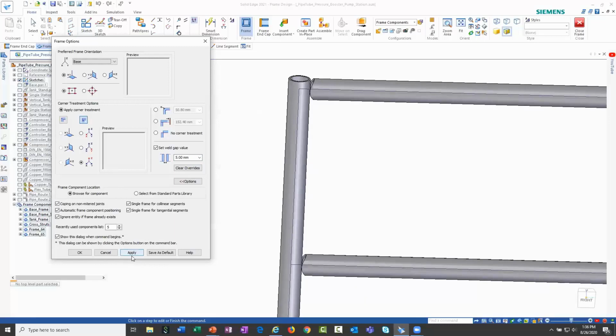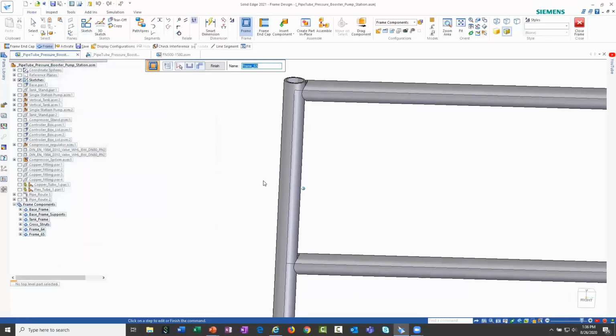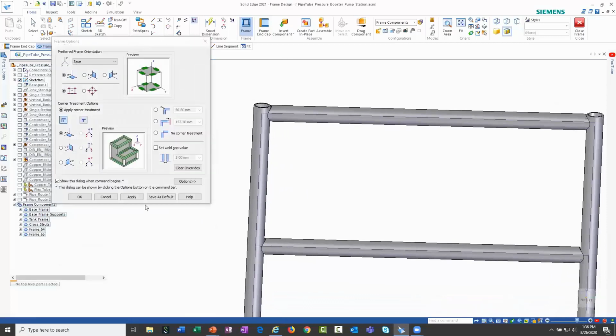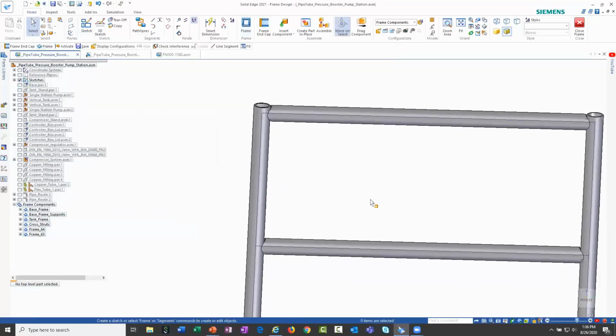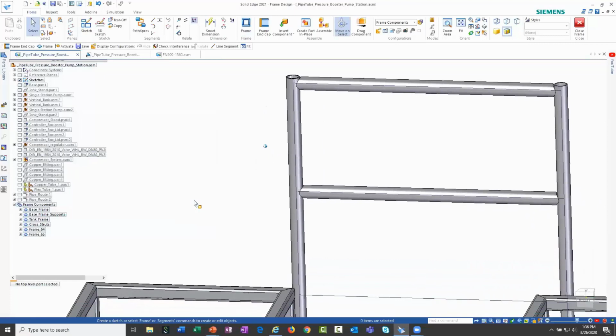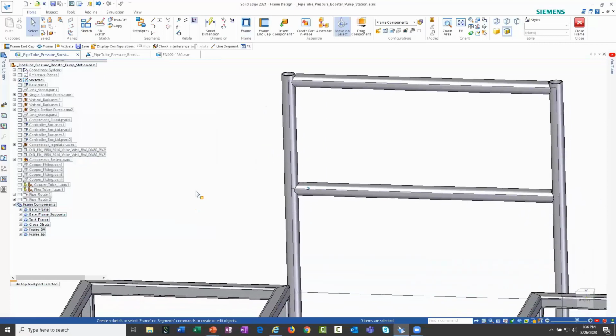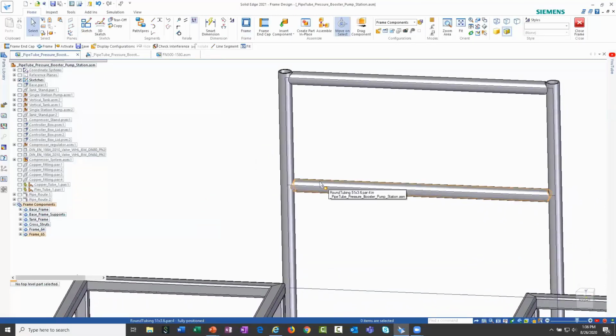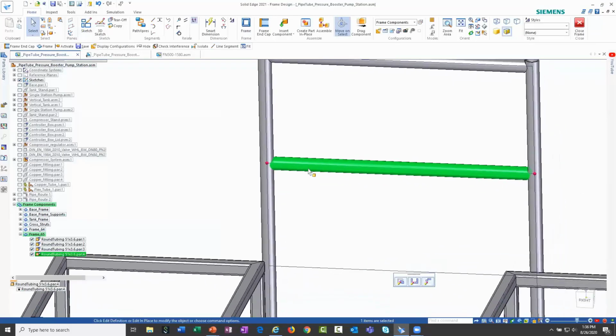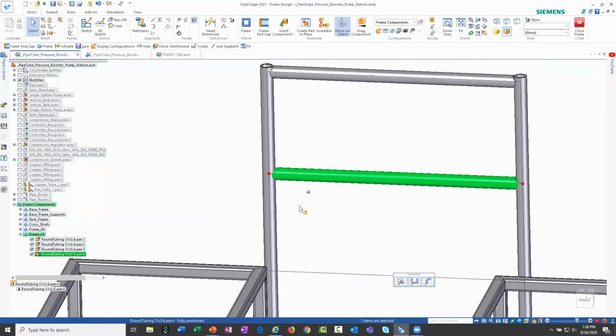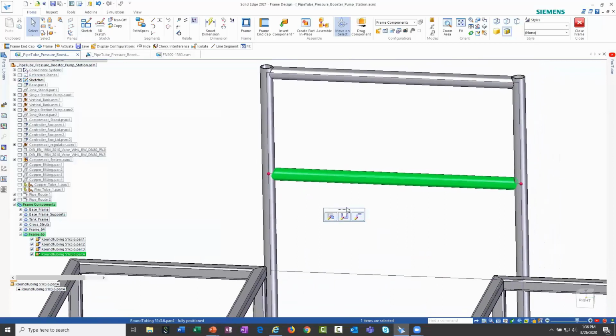Where this also applies as well, I'll go ahead and turn that back to 5mm weld gap, is after I have finished completing the frame members there with those conditions, I also have the ability to come in after the fact, and I can modify specific members of that frame. So let's say, for example, I want to select this horizontal member down here. Whenever you select a member of a frame, you get these automatic editing tools.